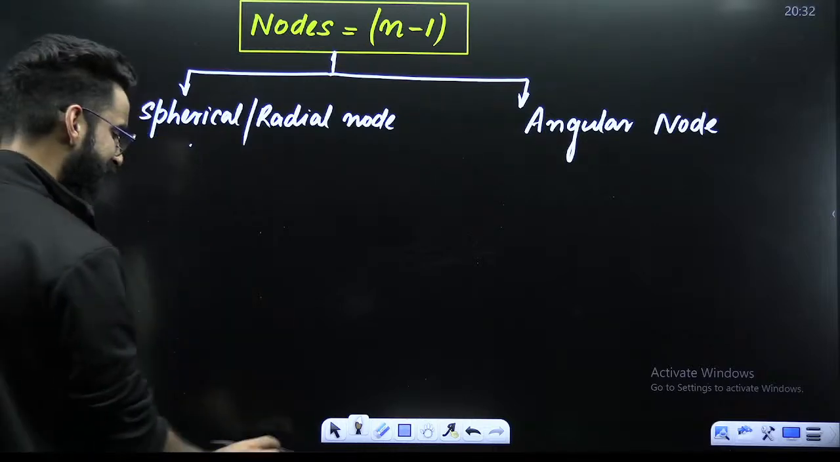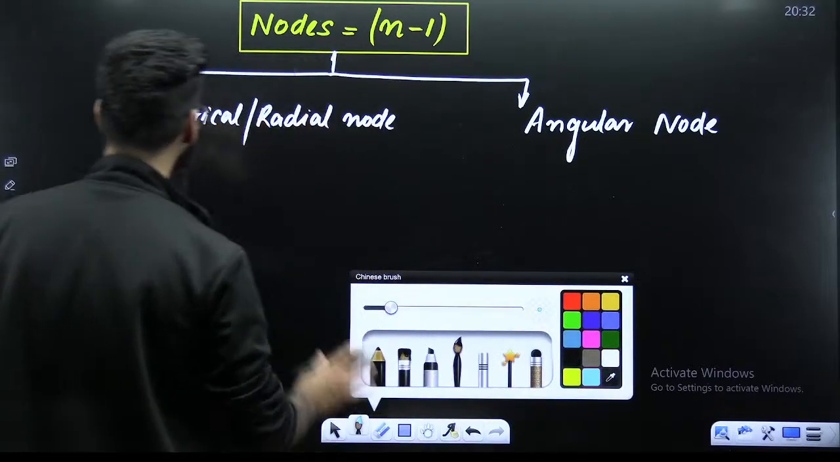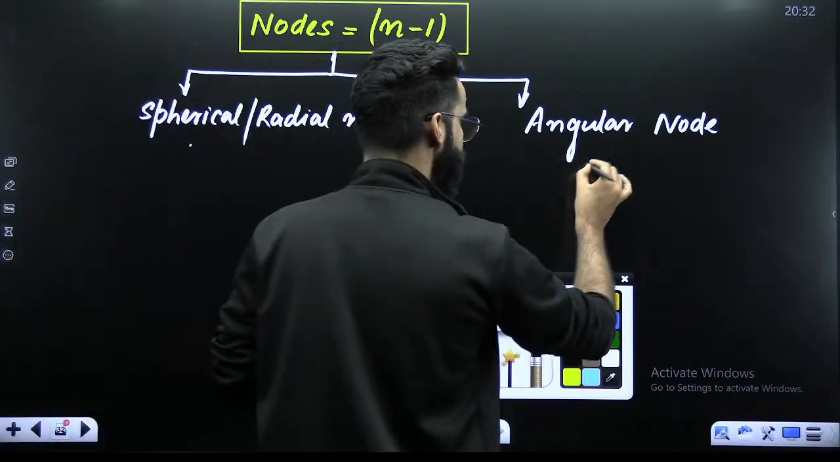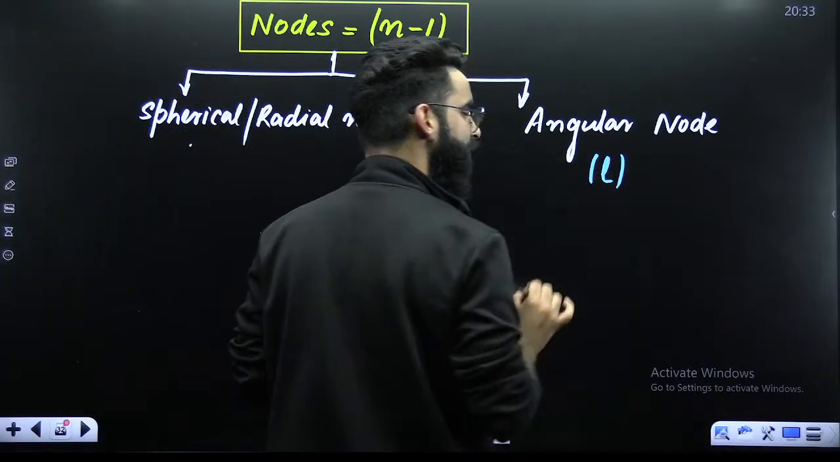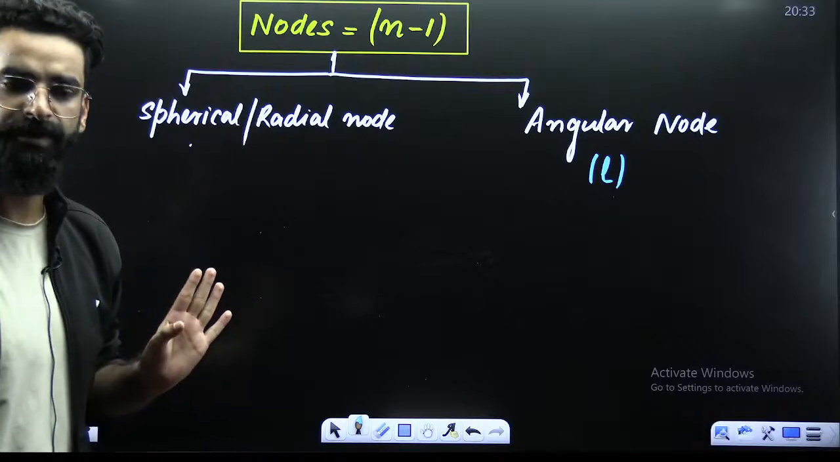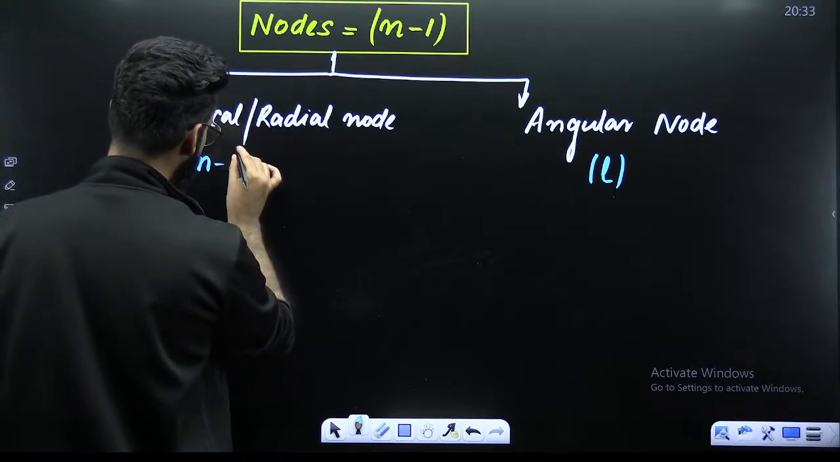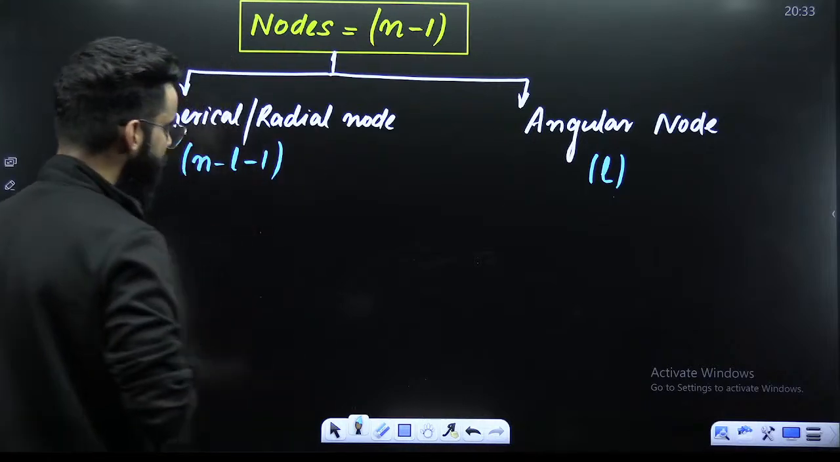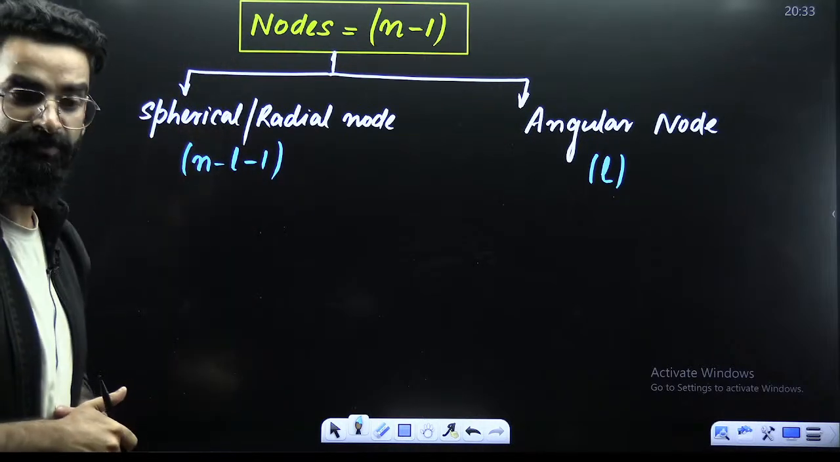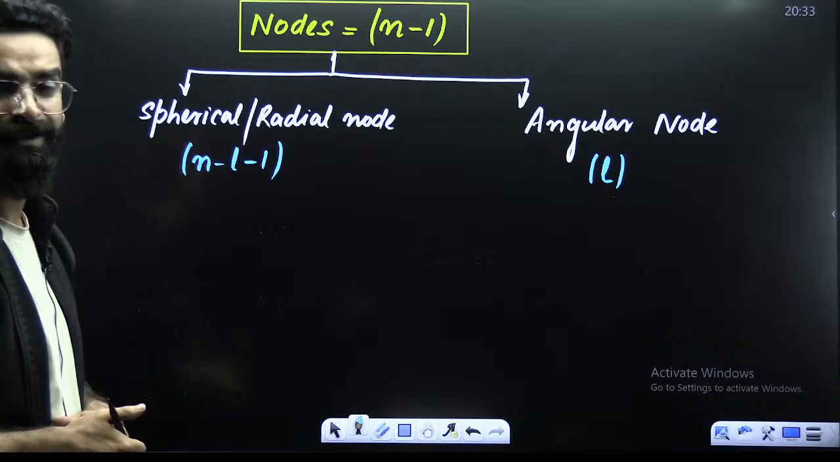But before that, I just want to give you certain results. First of all, how do you calculate the angular nodes? Just the value of L. Value of L gives you the number of angular nodes, right? Similarly, spherical nodes is given by the formula n minus L minus 1. With the help of this particular formula, you calculate these spherical nodes.